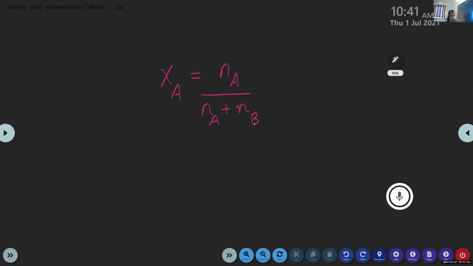Then the mole fraction of component B, Xb, is equal to Nb divided by Na plus Nb.